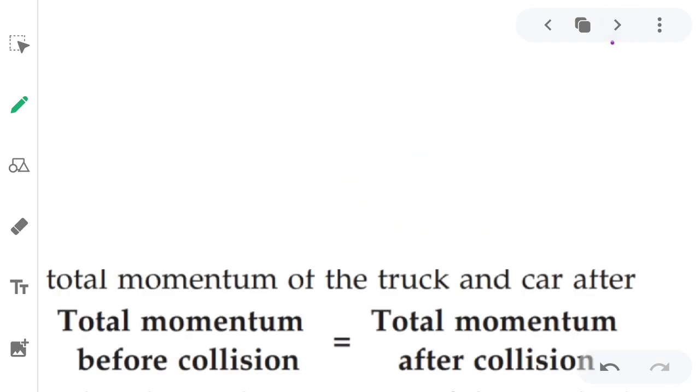Here we have the formula which says that total momentum before collision is equal to total momentum after collision. So it is not just a simple theory, we can understand it by the formula itself. We have a proper derivation for this law.